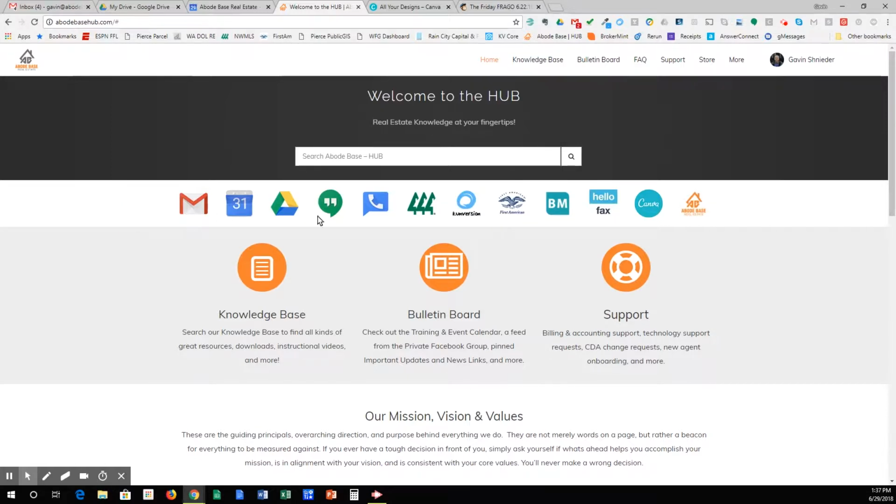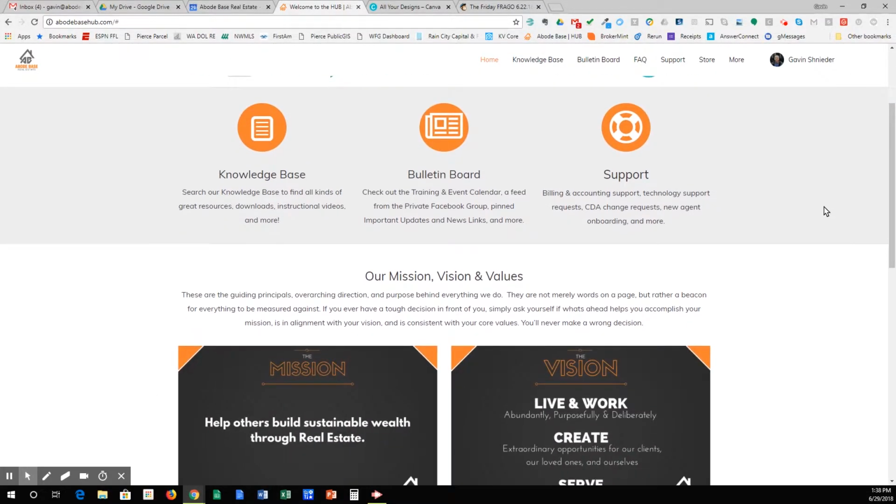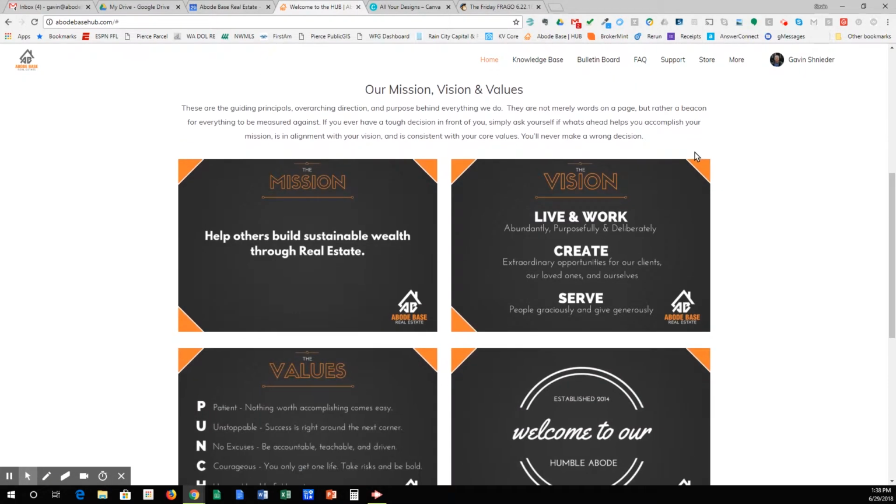Underneath that, we have the technology toolbar. So this is a lot of the different technologies that we use here at Abode-based, and they're just all easily accessible right here for you, all single sign-on with the Abode-based Google account. Like I've mentioned, we use Google Apps for Business. We have links to the MLS, our CRM conversion in here, Brokerment, our compliance, our faxing system, Canva, which is an awesome tool we'll look at later. It's a graphic design system. All that kind of stuff is all available to you right here. And there's some quick links to the knowledge base, the Bolton Board, and the support system underneath that. We'll check those out in a minute.